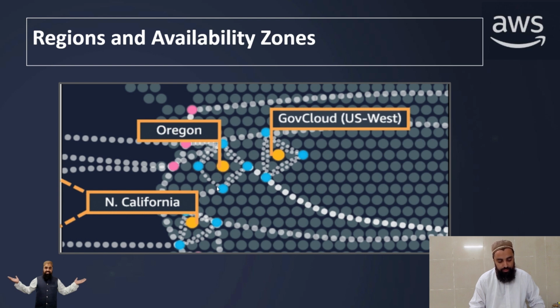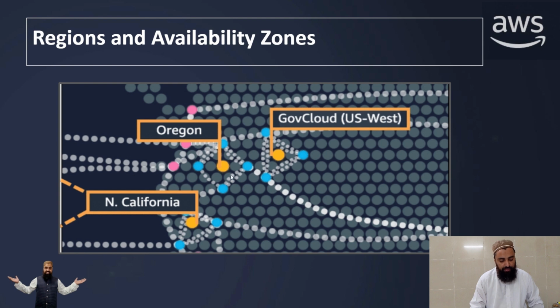Each region consists of three or four blue dots, and each dot represents an availability zone. You can see the Oregon region has four availability zones. Similarly, GovCloud US West has three availability zones, and North California has three availability zones.